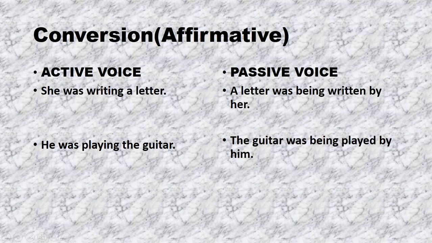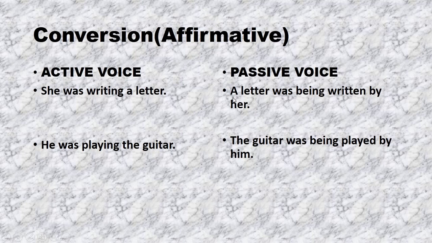For example, she was writing a letter. It is the active voice. A letter was being written by her. It is the passive voice. She was writing a letter. In this sentence, you may analyze that she is the subject, was is the helping verb, writing is the form of verb, a letter is an object.